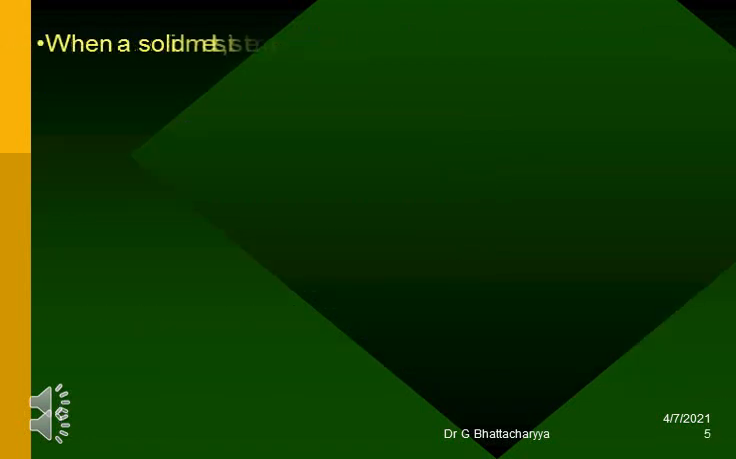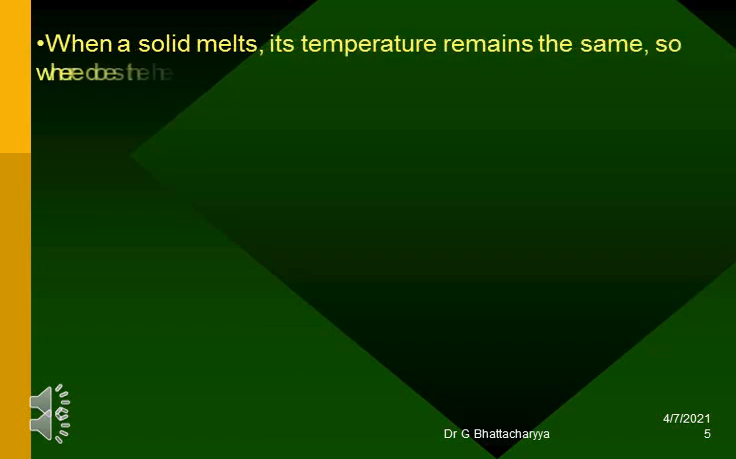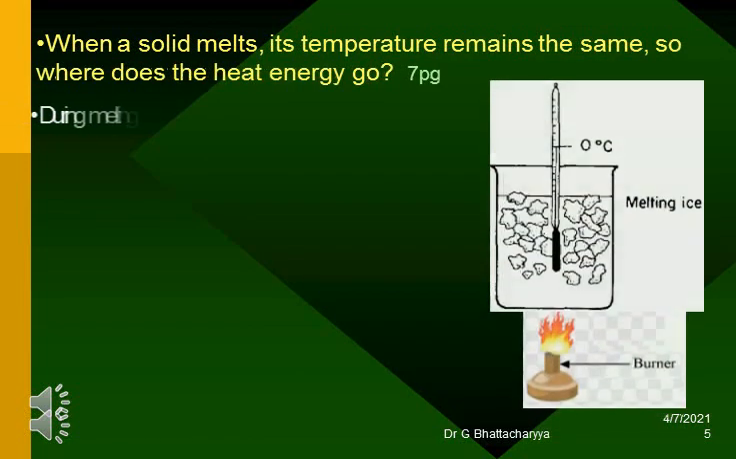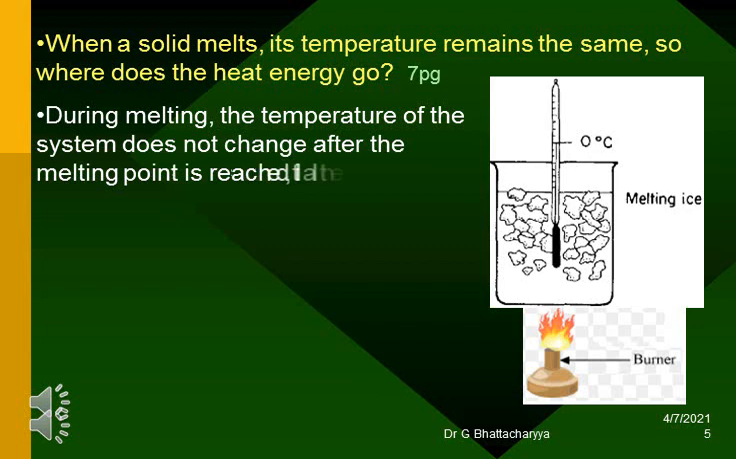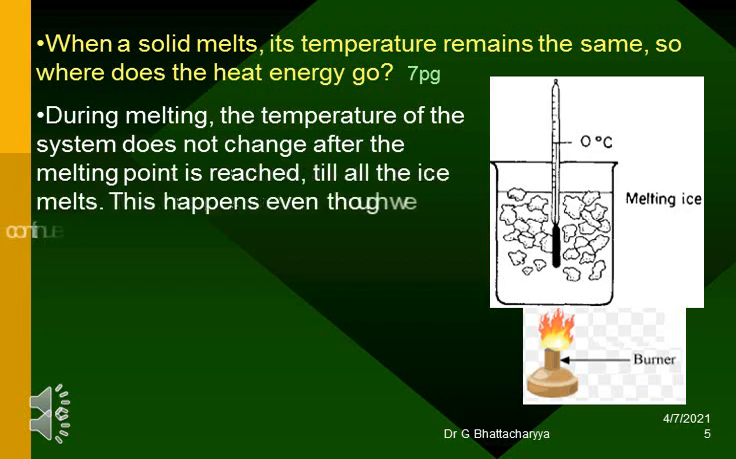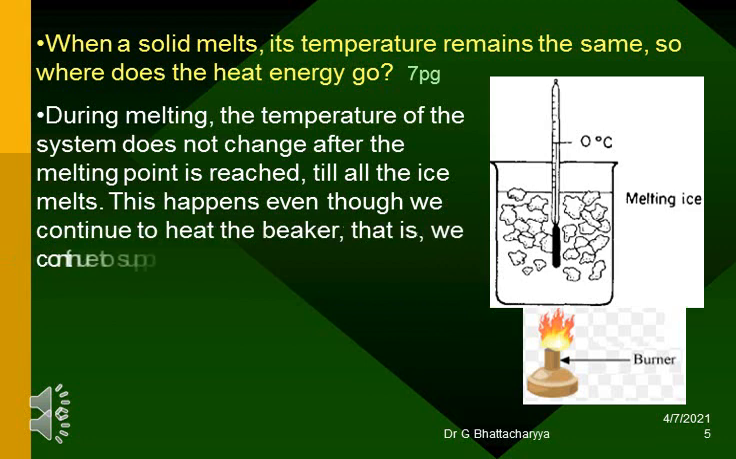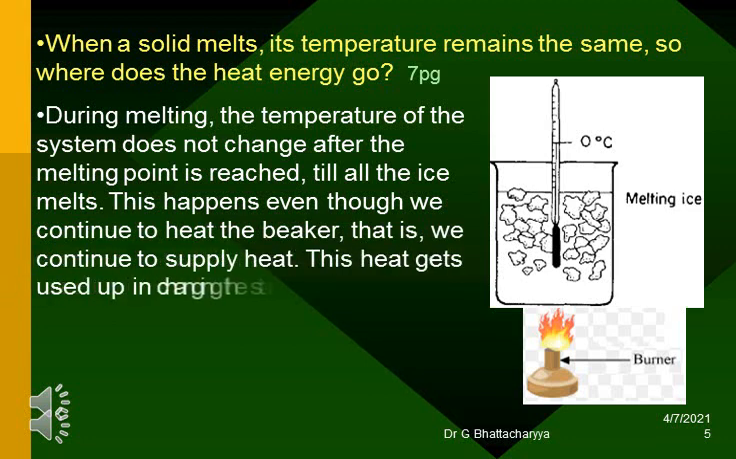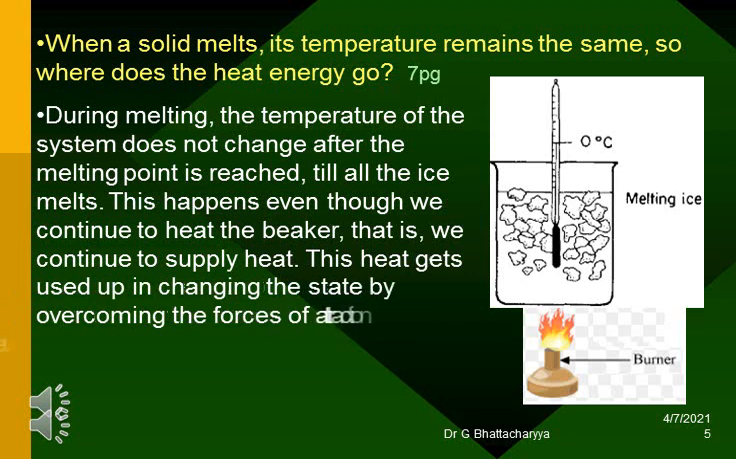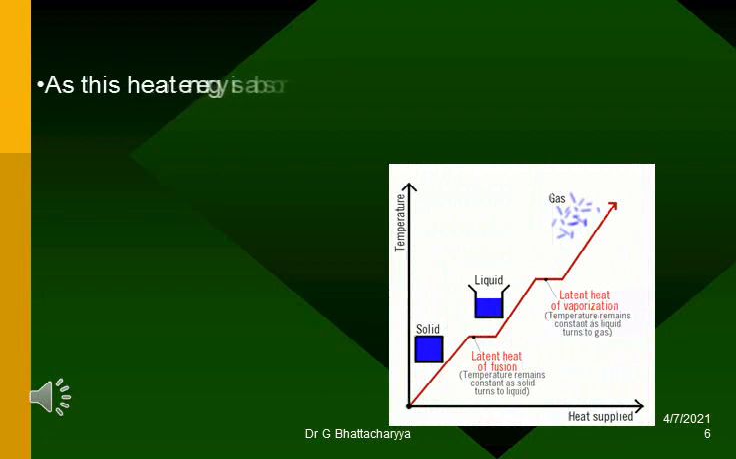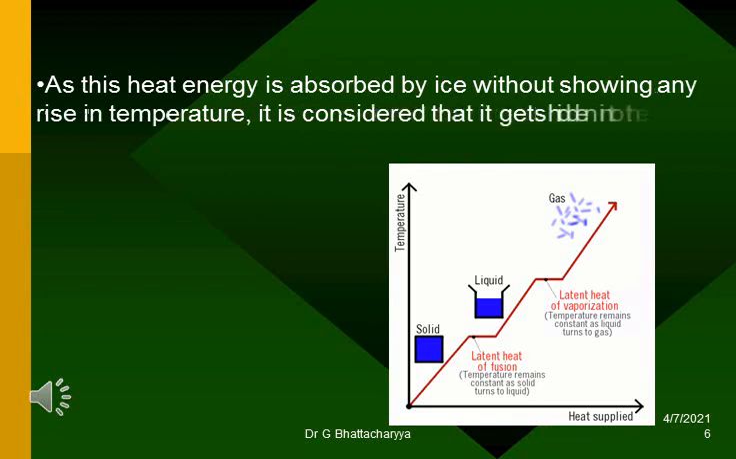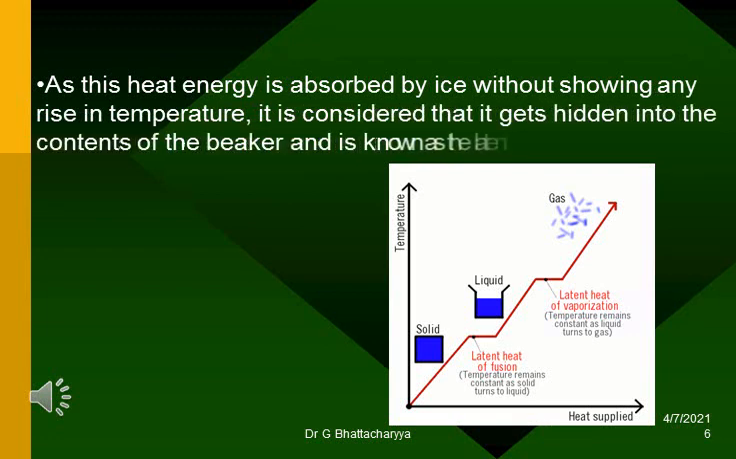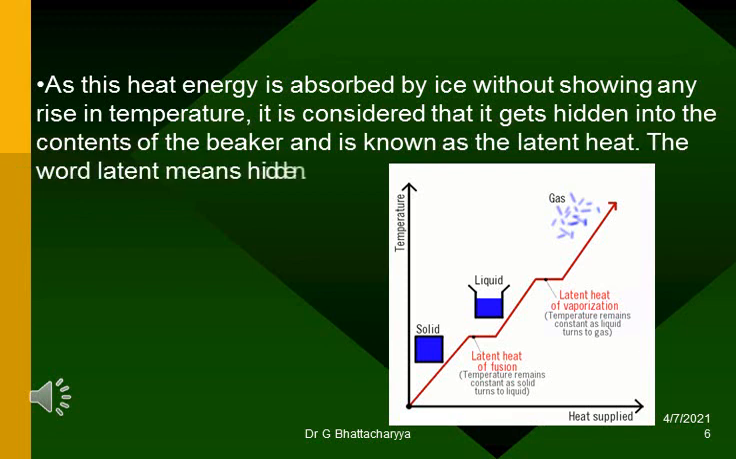When a solid melts, its temperature remains the same, so where does the heat energy go? During melting, the temperature of the system does not change after the melting point is reached, till all the ice melts. This happens even though we continue to heat the beaker, that is, we continue to supply heat. This heat gets used up in changing the state by overcoming the forces of attraction between the particles. As this heat energy is absorbed by ice without showing any rise in temperature, it is considered that it gets hidden into the contents of the beaker and is known as the latent heat. The word latent means hidden.